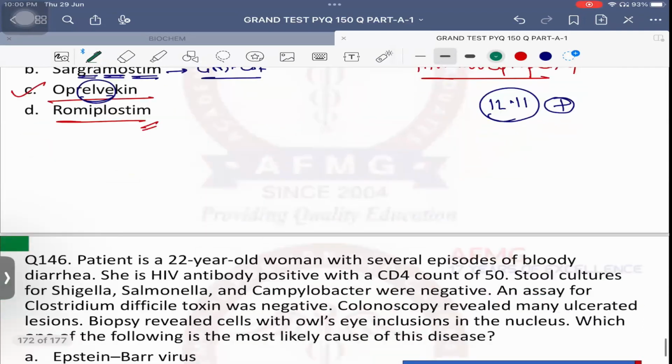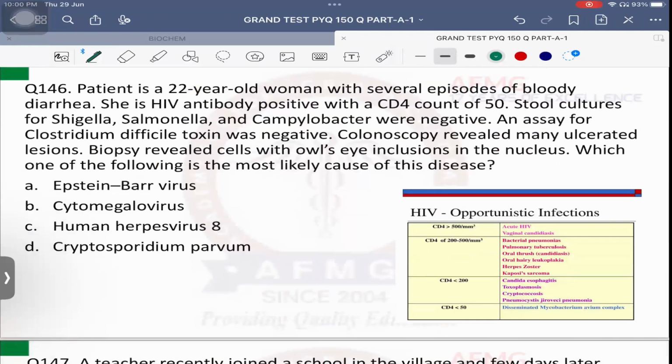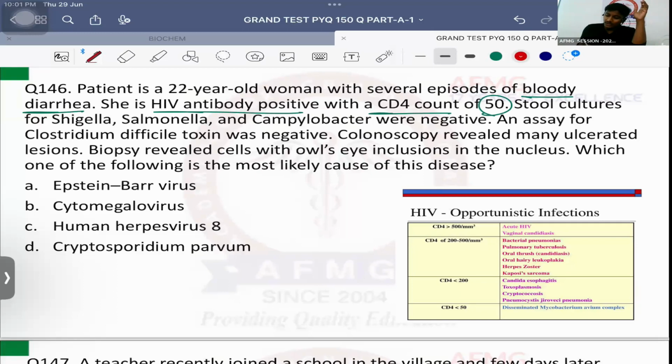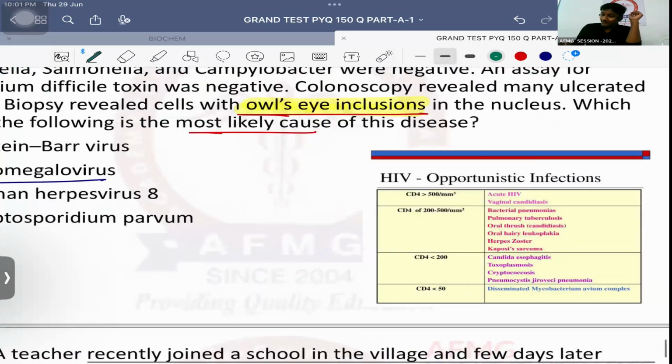Okay? Next, question number 146. Patient is a 22-year-old woman with several episodes of bloody diarrhea. She is HIV antibody positive with a CD4 count of 50. Stool cultures for Shigella, Salmonella, Campylobacter were negative. An assay for Clostridium difficile toxin was also negative. Colonoscopy revealed many ulcerated lesions. Biopsy reveals inclusions in the nucleus. Which one of the following is the most likely cause? Answer is option B, that is cytomegalovirus. You went crazy on seeing it, absolutely.